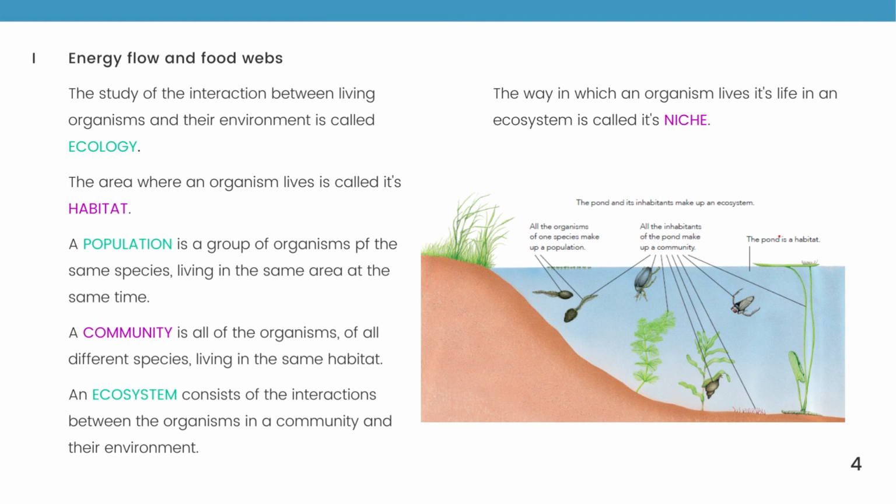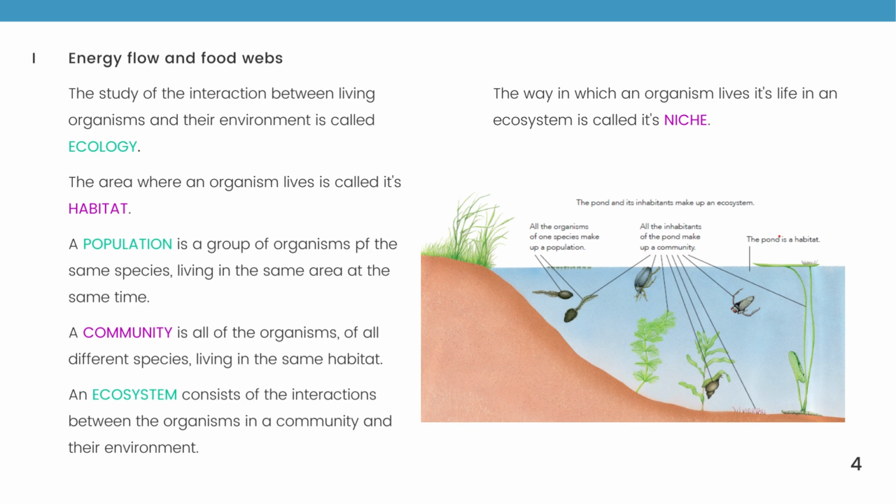The study of the interaction between living organisms and their environment is called ecology, and the area where an organism lives is called its habitat. A population is a group of organisms of the same species living in the same area at the same time.